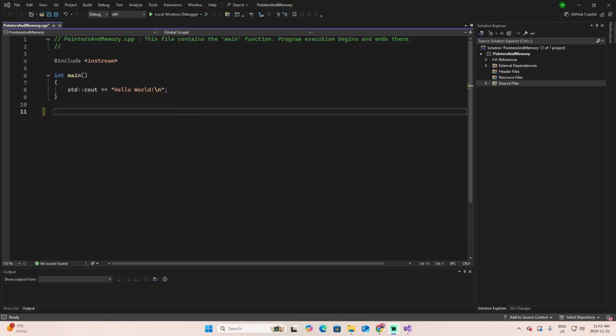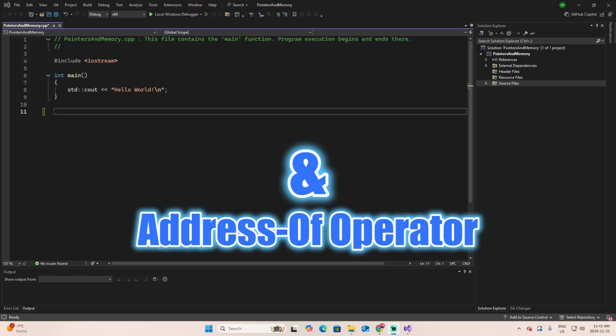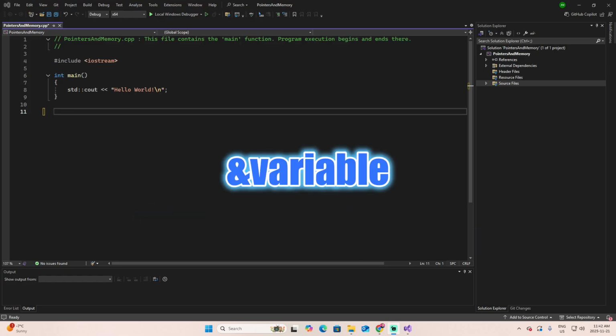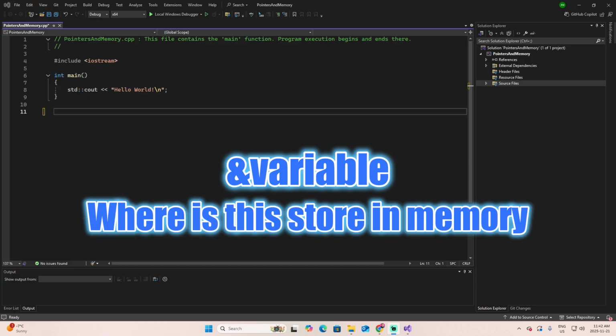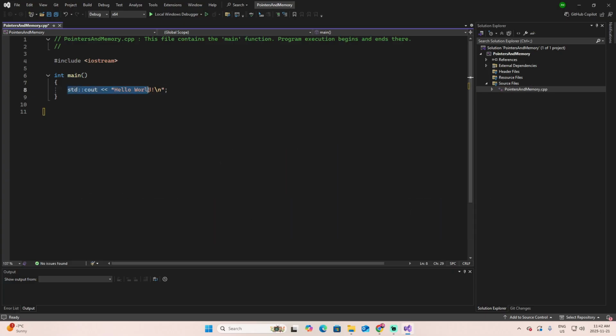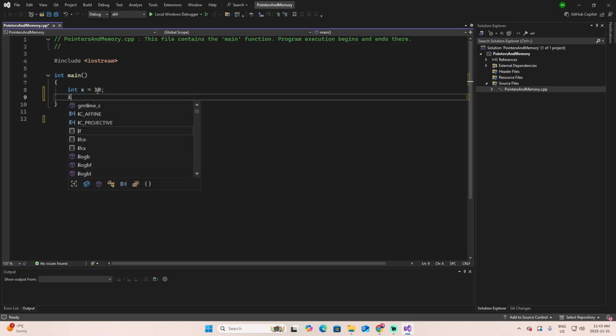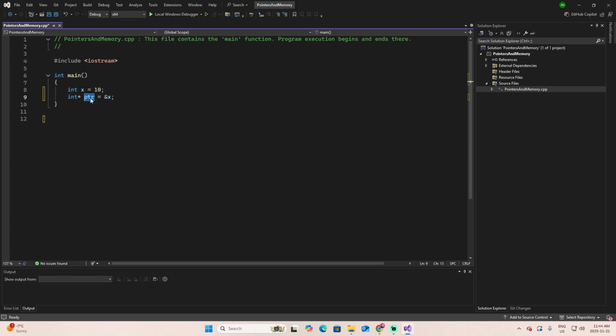Now, let's get started. There are two key symbols when talking about pointers. First is the ampersand, the address of operator. When you write ampersand variable, you are asking, where is this stored in memory? For example, let's remove this line. Let's write integer x equals 10 and integer pointer equals ampersand x. Here, pointer does not contain 10. It contains the address of x. Remember what I mentioned about the house, the address of the house and what is inside the house.